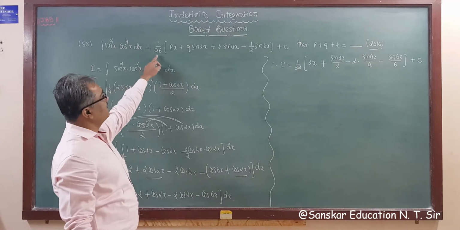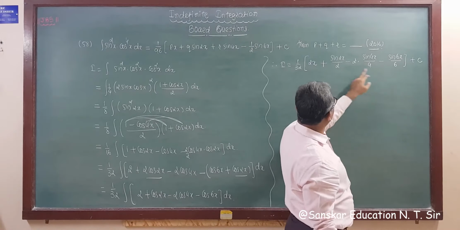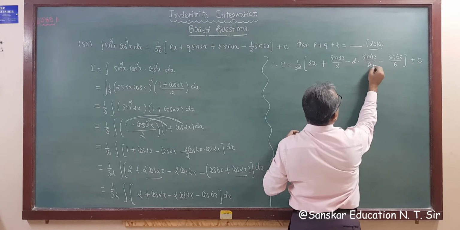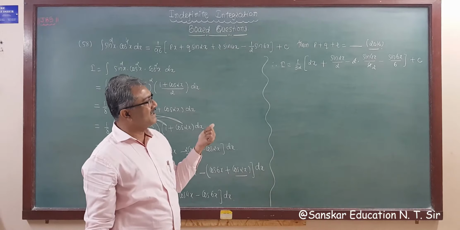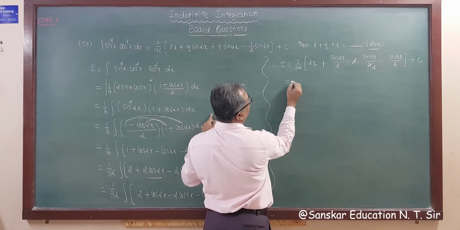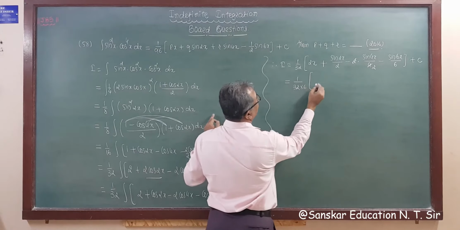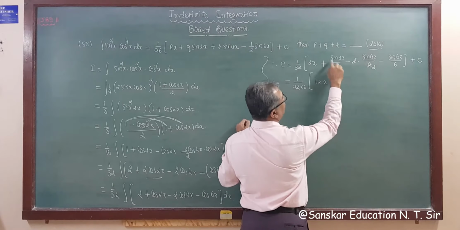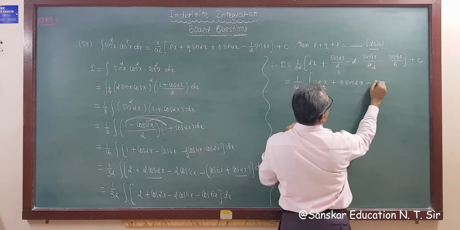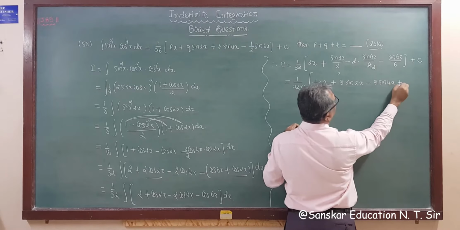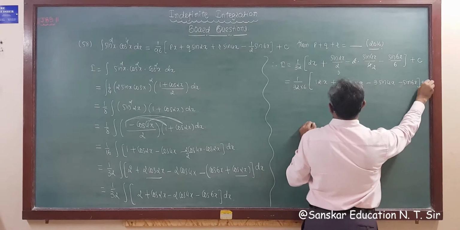Now look at your answer, it is 96, right? So taking 6 as LCM, what do we get? 1 upon 32 into 6, this is 12x plus, multiplying by 6, that is 3 sin twice x minus 3 sin 4x, and minus sin 6x plus c, right?